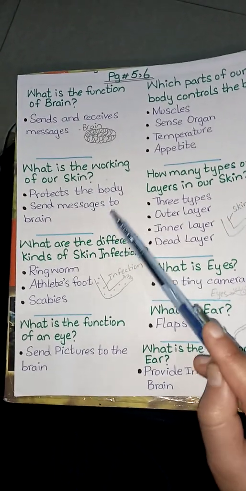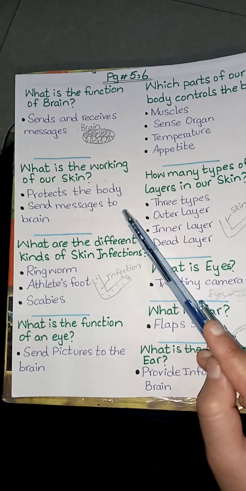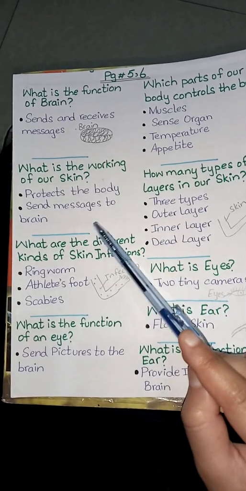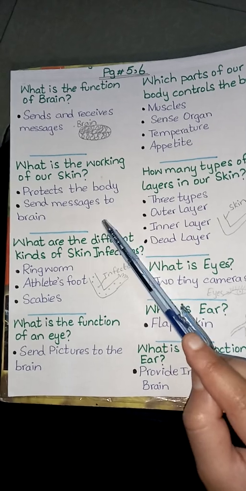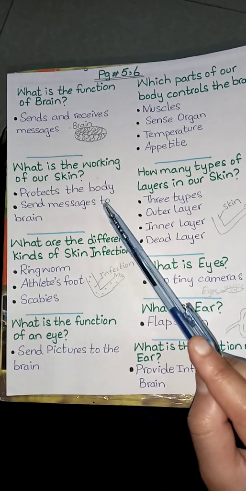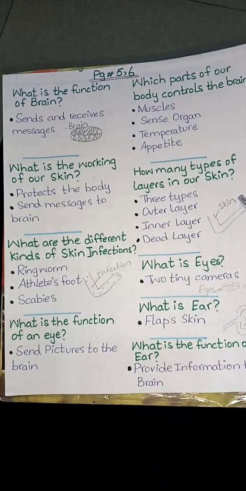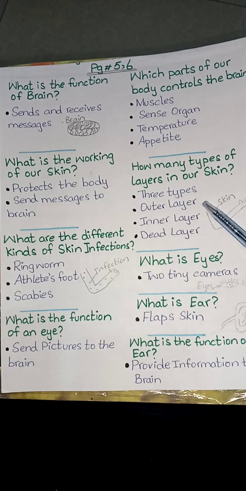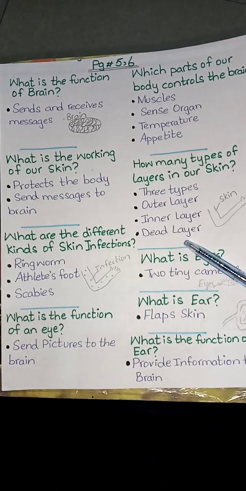The next, the working of our skin is to protect the body from germs, and to send messages to the brain that provide the sense of touch. Types of layers. There are 3 types of layers in our skin: outer layer, inner layer, and dead layer.